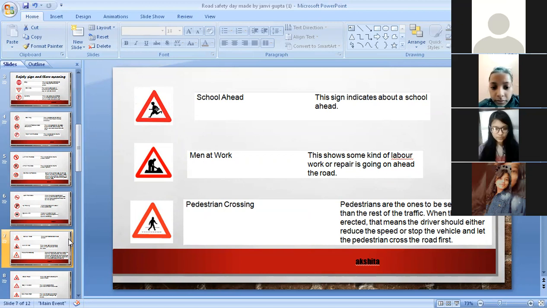Pedestrian crossing. Pedestrians are to be served first before the rest of the traffic. When this sign is erected, the driver should either reduce the speed or stop the vehicle and let the pedestrian cross the road first.